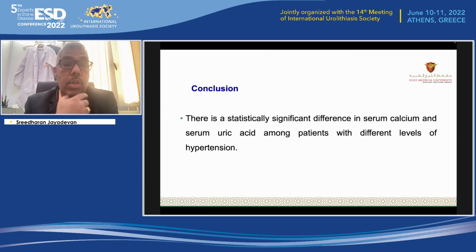Another study reported that kidney stones are a risk factor for hypertension, but it's not vice versa. So the conclusion of this study is that there is a statistically significant difference in serum calcium and serum uric acid among patients with different levels of hypertension.